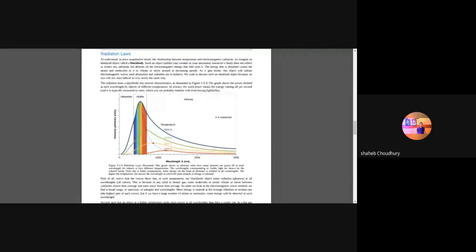You are audible. Okay. So now let's see this one. Okay, so this is very important. I want you all to look at this graph. This is the graph for the Wien's displacement law, right?